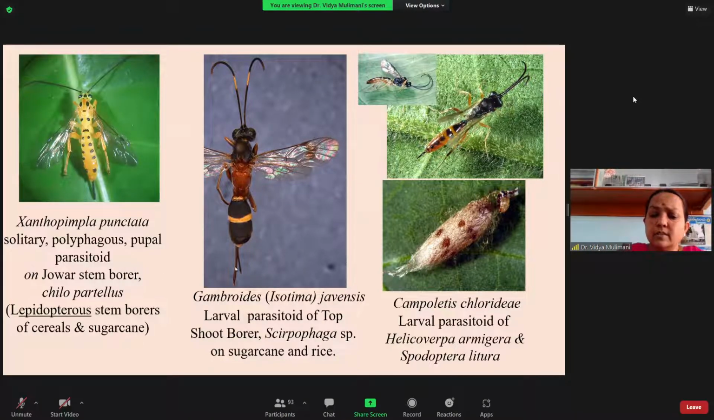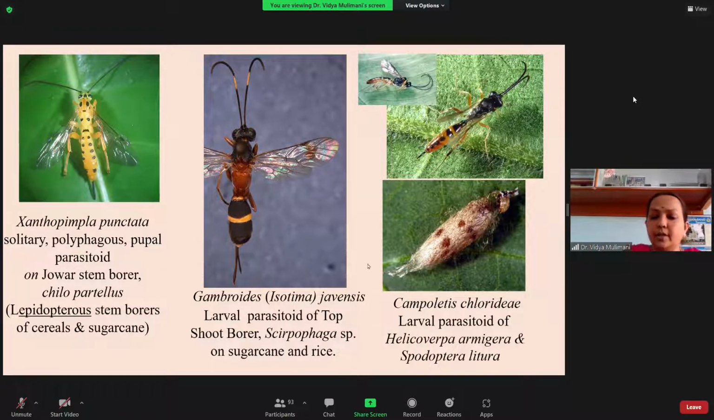Next, many times in the books you get Isotima javensis. Isotima is the old name. Now it is Goniozus javensis. It is the larval parasitoid of the top shoot borer. Mainly you get it in the sugarcane ecosystem, because in sugarcane we have the early shoot borer, internode borer, and top shoot borer. It is particular to the top shoot borer, which is a Scirpophaga species, especially in the sugarcane and rice ecosystem.